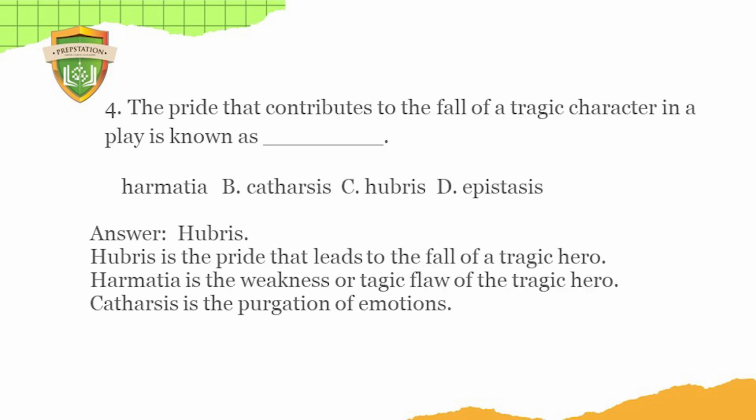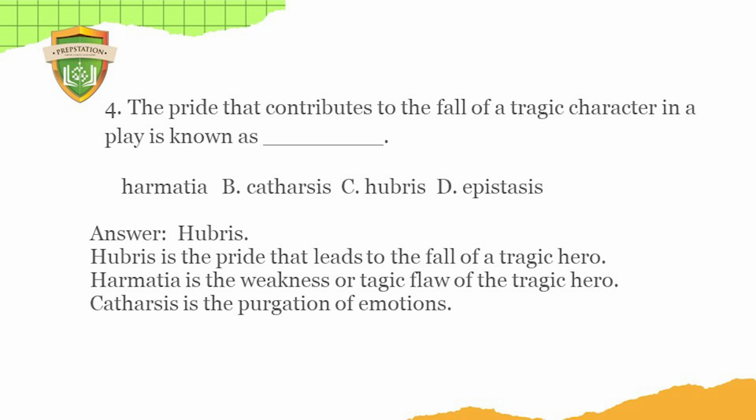Number 4, the pride that contributes to the fall of a tragic character in a play is known as A, hamartia, B, catharsis, C, hubris, D, epistasis. The answer to this question is hubris.